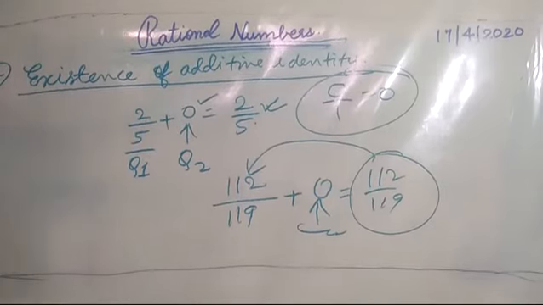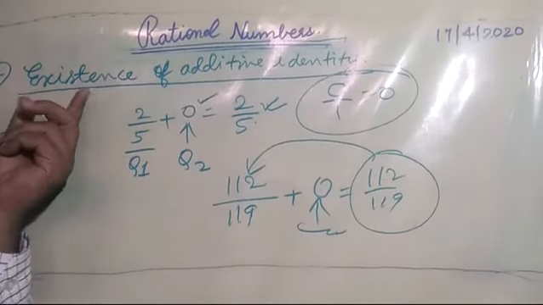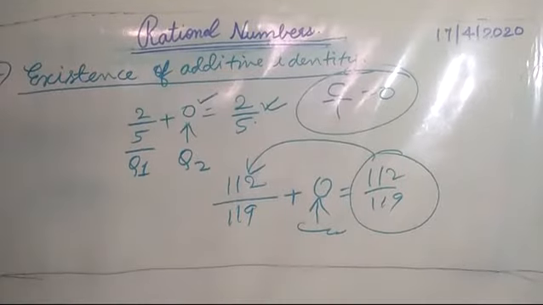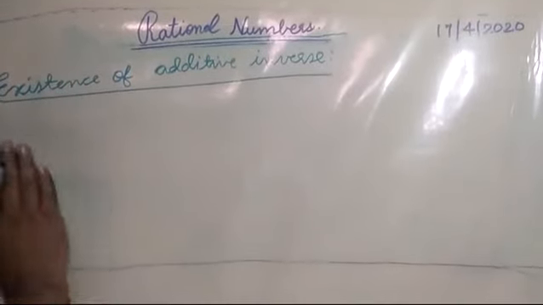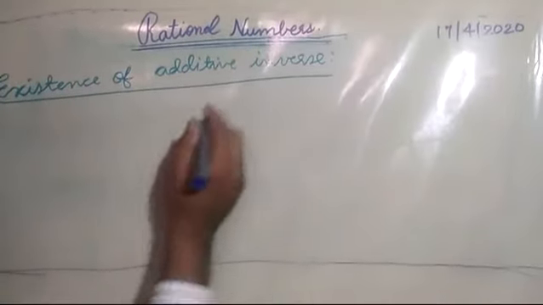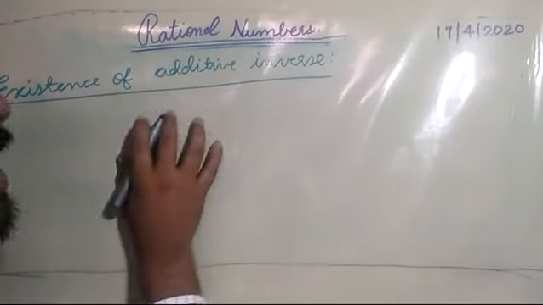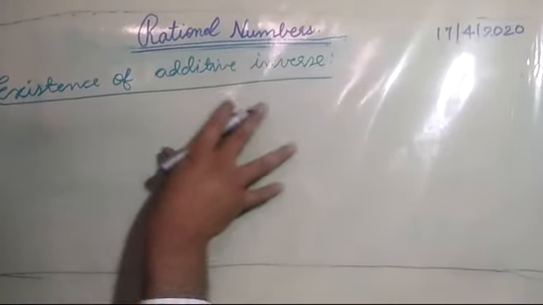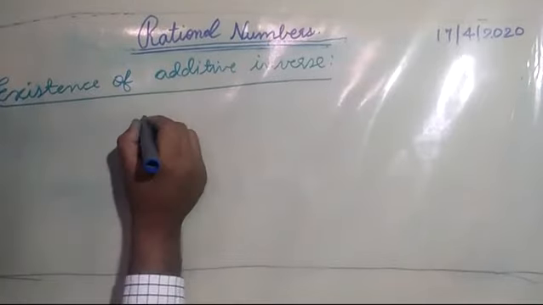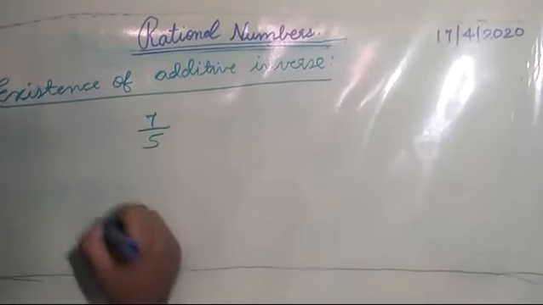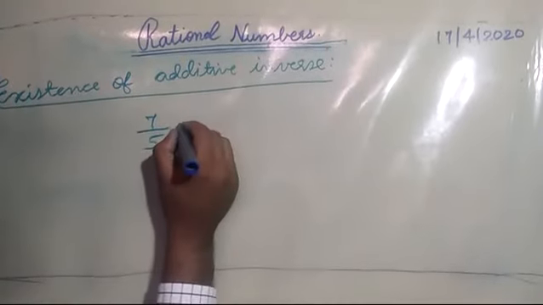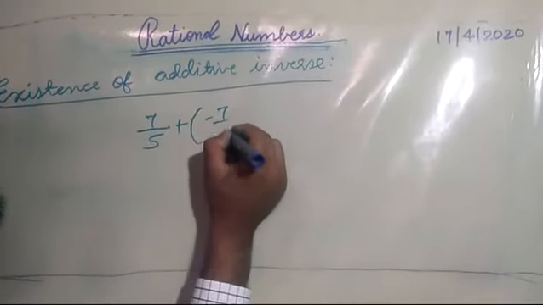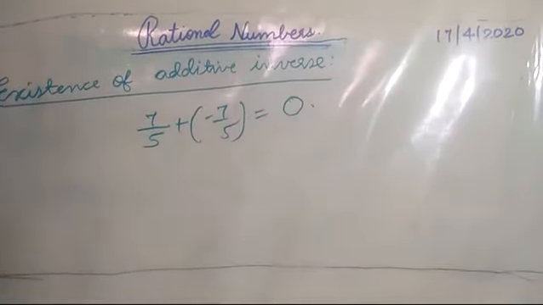In the same way, do we have any additive inverse? For each rational number there exists a number which, when added to that number, gives the result 0. For example, if I write 7 by 5, the other number which will make the sum equal to 0 is minus 7 by 5. Then only my result will be equal to 0.